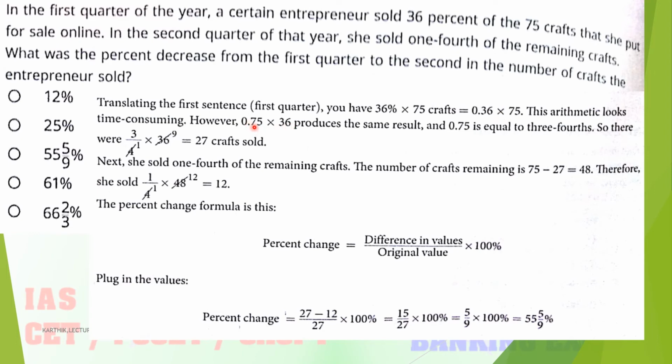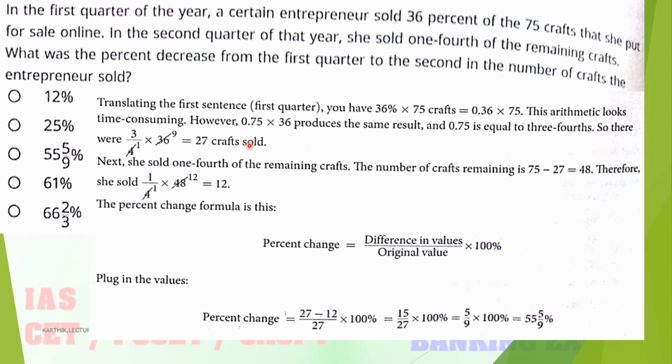0.75 is nothing but 3/4. So it is very easy to calculate without using the calculator. So I will write 3/4 into 36. 4 ones are 4, 4 nines are 36, 3 nines are 27. So 27 crafts sold. In the first quarter, total how many crafts are sold? 27 crafts are sold. Okay.